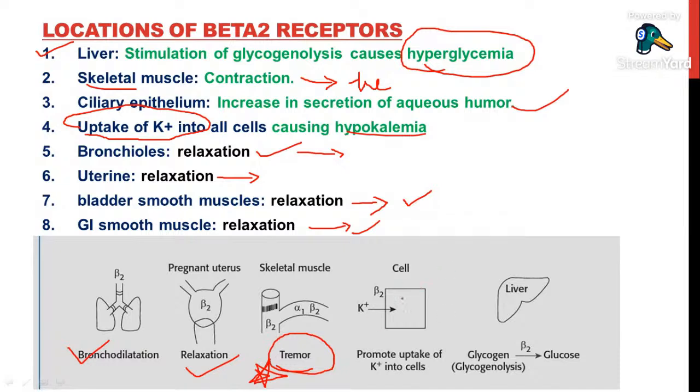And when a beta 2 agonist is given, the patient may develop hypokalemia. And on the liver, when the beta 2 receptor is activated, it will develop hyperglycemia. It will increase glucose levels. So tremors, hypokalemia, and hyperglycemia. These three are common adverse effects with beta 2 agonists.